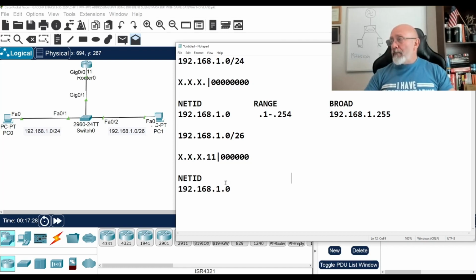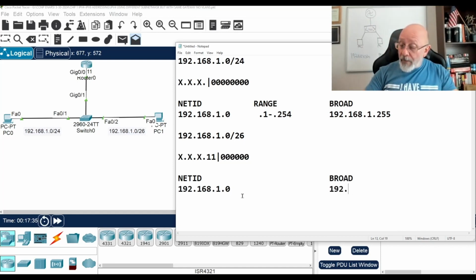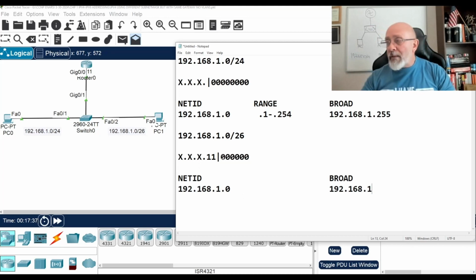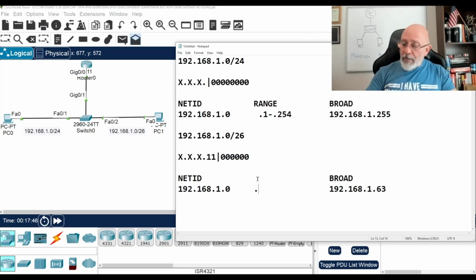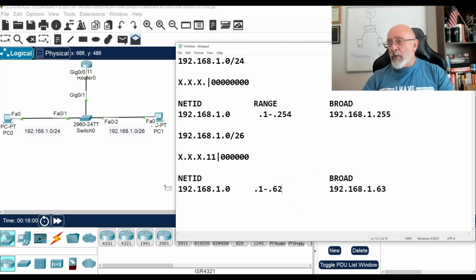Who's doing this? Broad. And now it's going to be the same broadcast, right? Because you have 2 bits on here. This is 64, so you add these, one less, 63. 63 plus 0 is 63. Cool, right? And then we're going to go dot 1 through dot 62. So can these computers talk to each other? They're on different networks. So let's see.